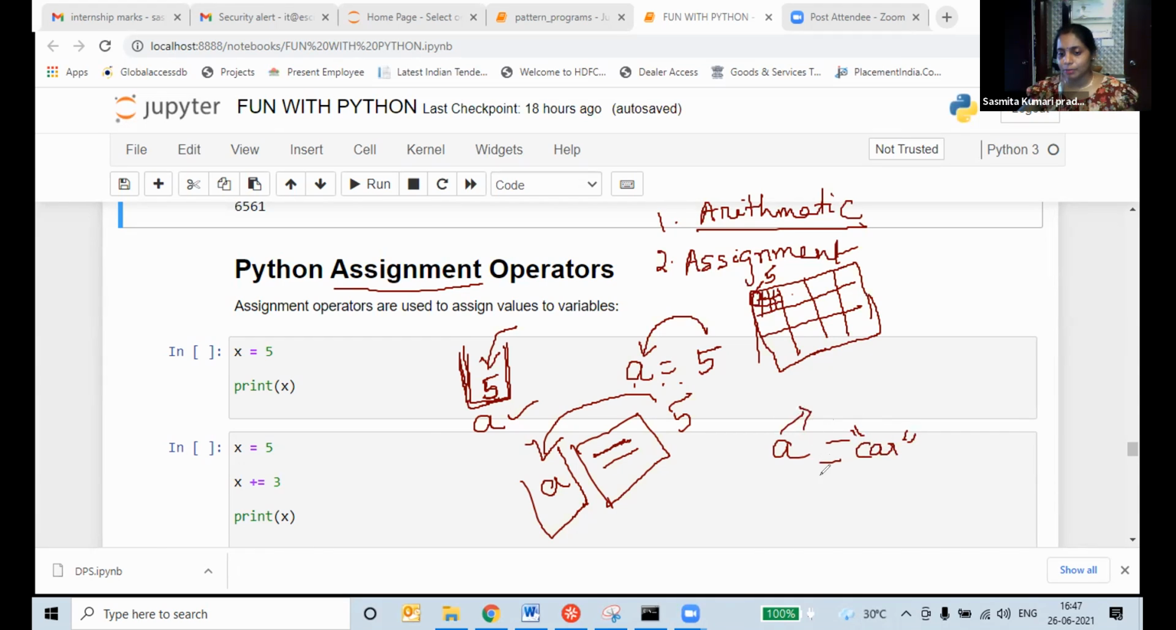What is the assignment operator? Is equal to. Yes. Assignment. And what is the value? Car is your value. Okay. Car is your value. Which is the value?